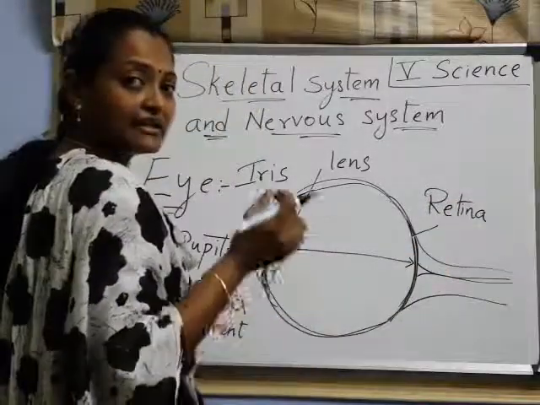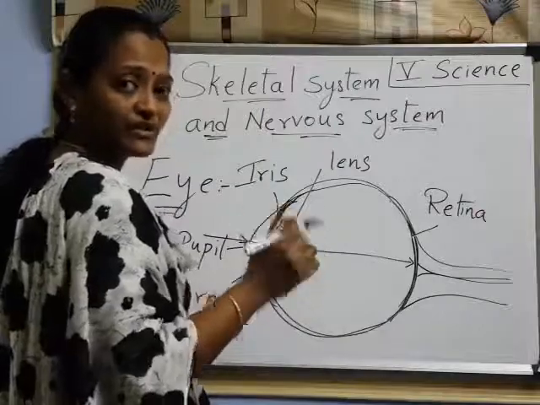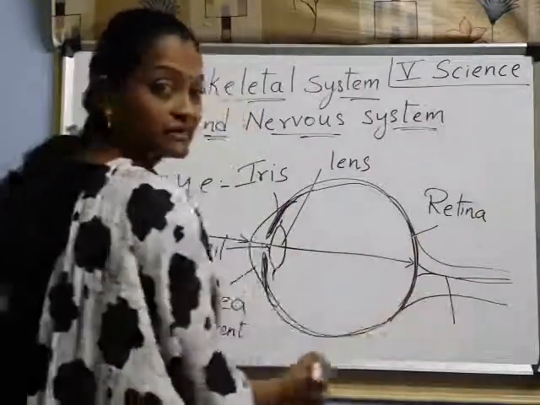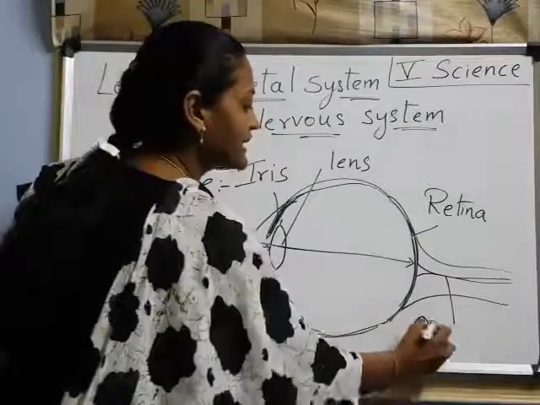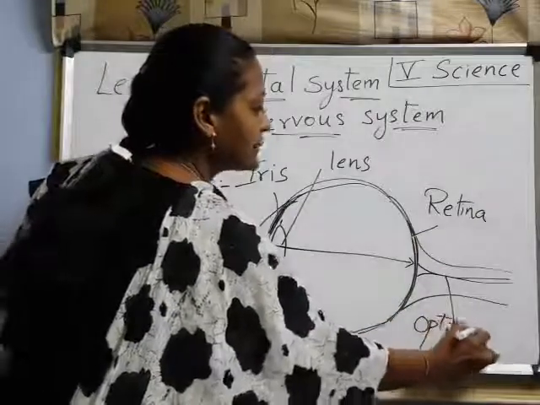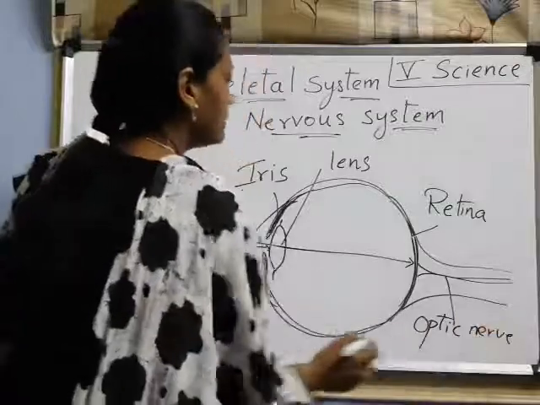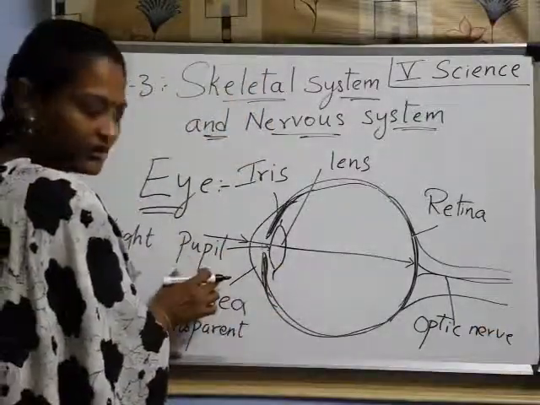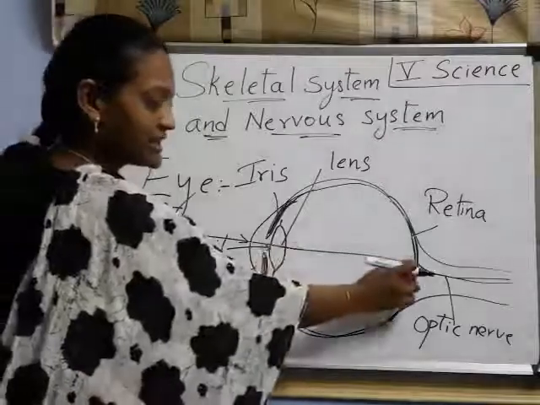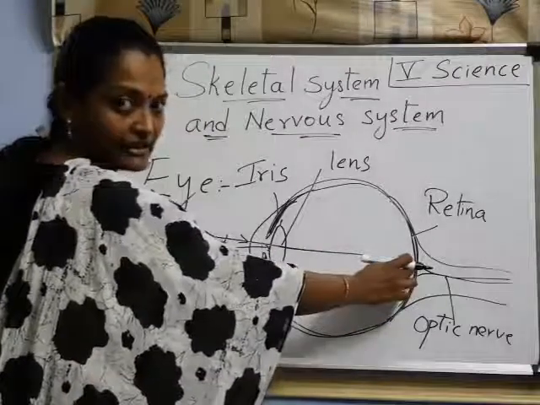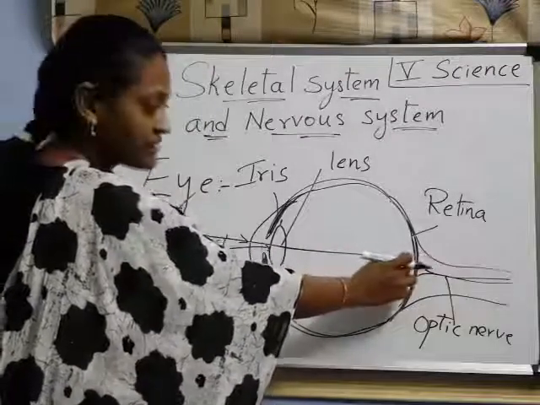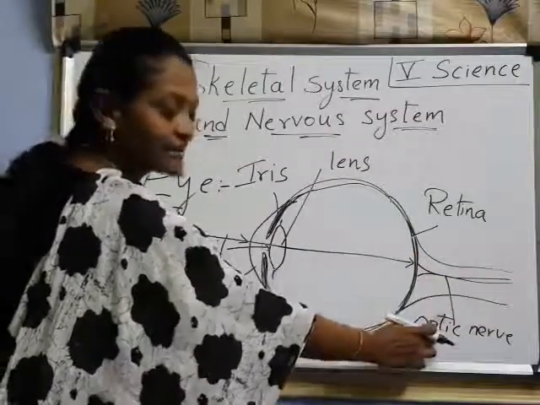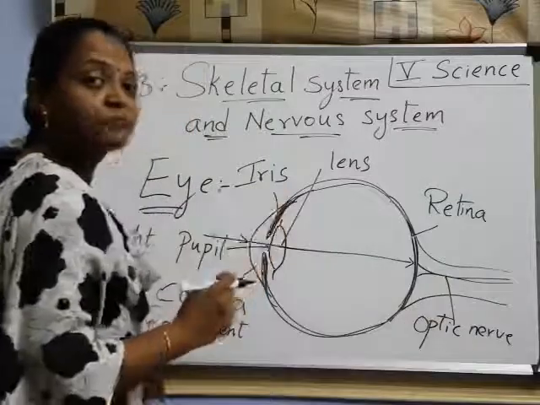Retina is a thin layer of tissue. What does it do? It is connected with a nerve. That nerve is the optic nerve. What do we call it? Optic nerve. Here what happens? The light enters through the pupil and it reaches the retina. This is connected to the optic nerve, and this optic nerve is connected to the brain.